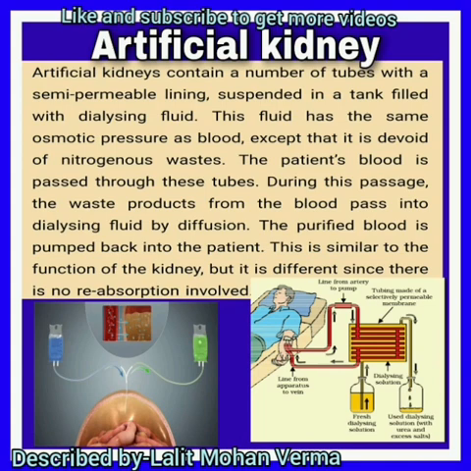The artificial kidney contains a number of tubes, as you have seen in the diagram, with a semi-permeable lining suspended in a tank filled with dialyzing fluid. This fluid has the same osmotic pressure as blood, except that it is devoid of nitrogenous waste. The patient's blood is passed through these tubes. During this passage, the waste products from the blood pass into the dialyzing fluid by diffusion. The purified blood is pumped back into the patient.